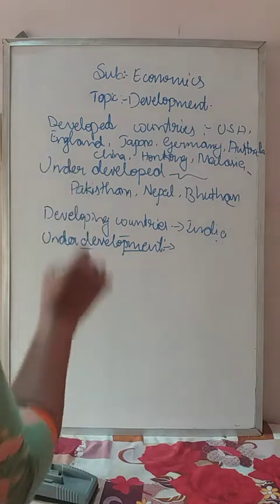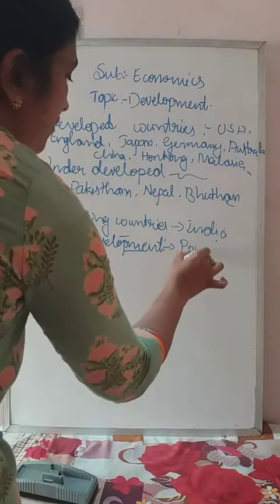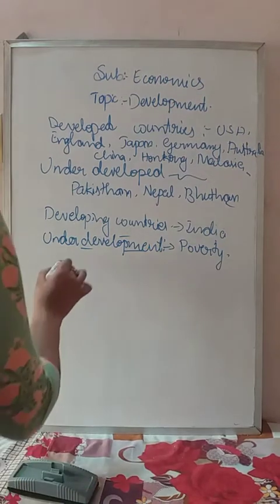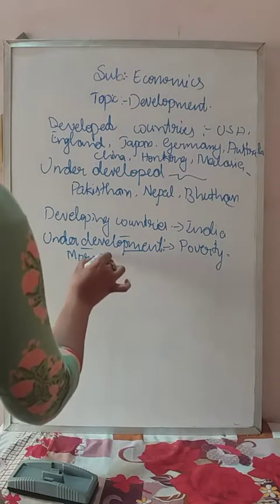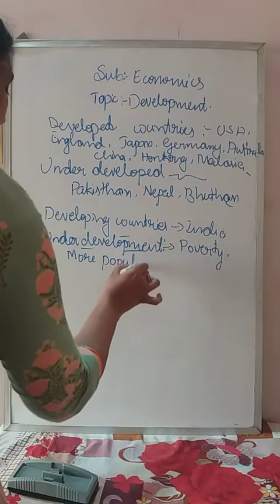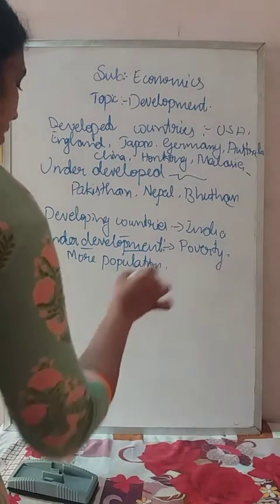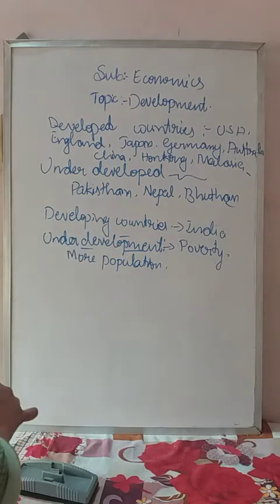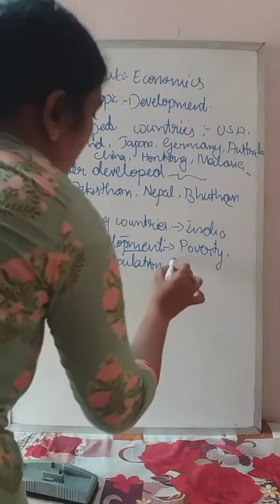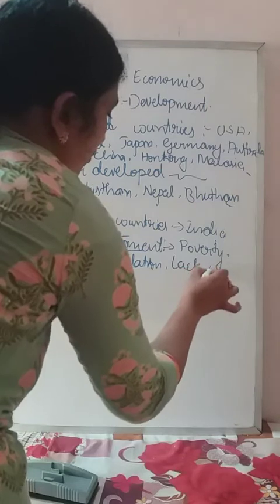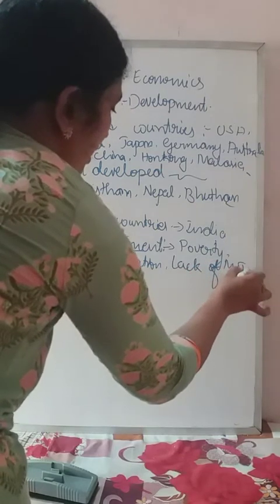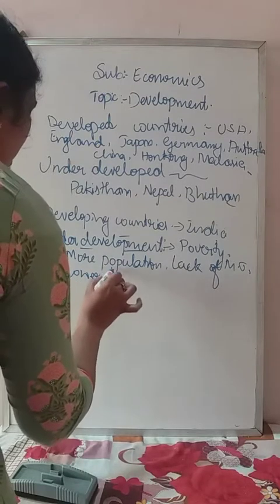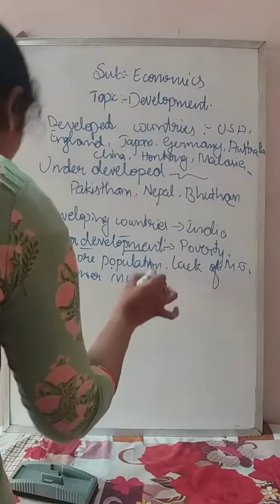What are the reasons for underdevelopment? The reasons for underdevelopment are poverty, then more population. As the countries have more population, the government is not able to provide that much basic facility to all the population. Then lack of modern technology, then lack of income, lower income.